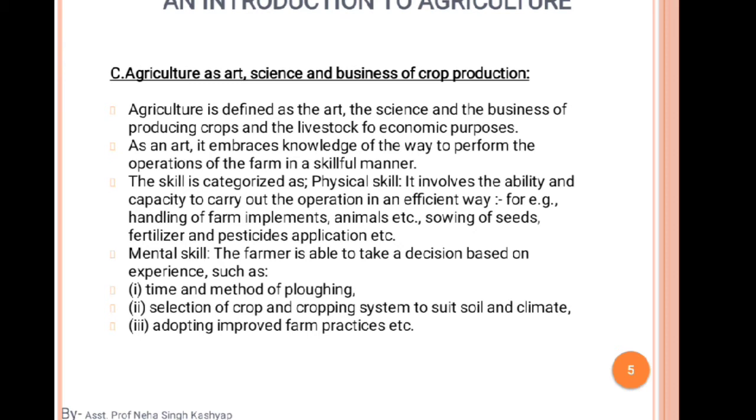Okay, so these are all the art of the human. That's why agriculture is called an art and a science. The next skill is categorized as physical skill. It involves the ability and capacity to carry out an operation in an effective way. For example, handling of farm implements and animals, sowing of seeds, and fertilizer and pesticide application. So this is skill development. That's why agriculture is an art.